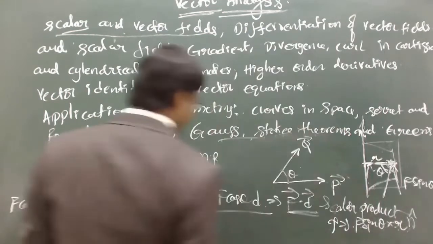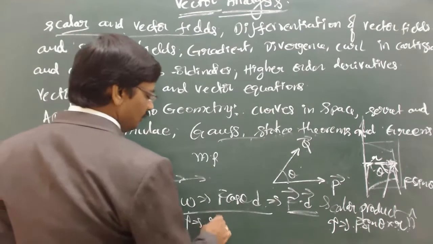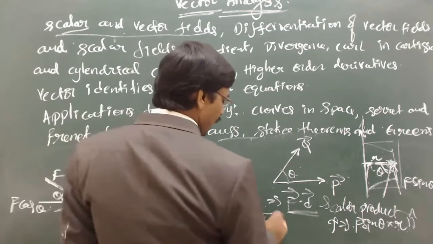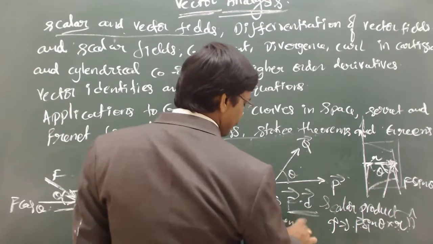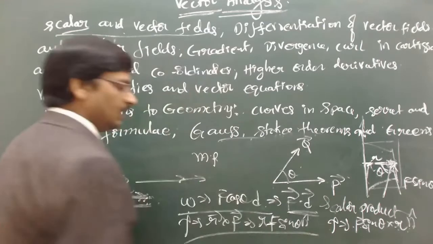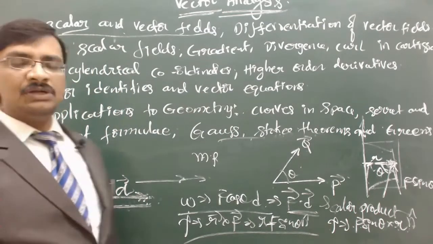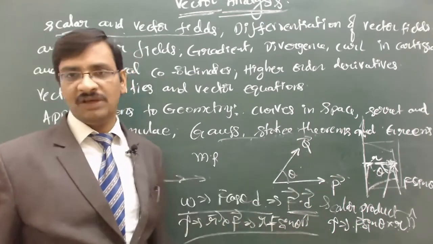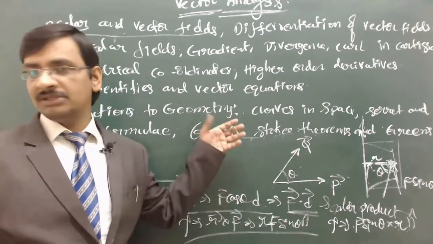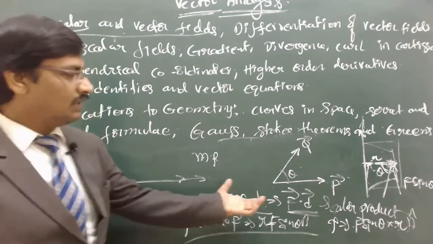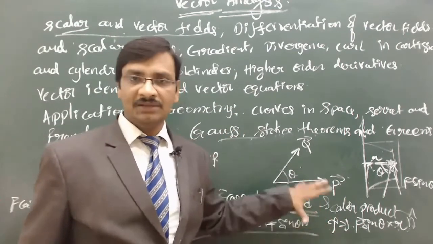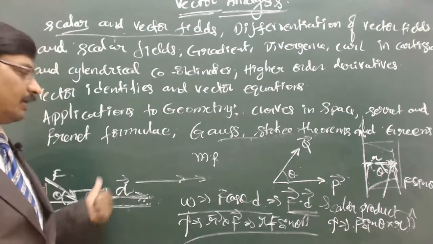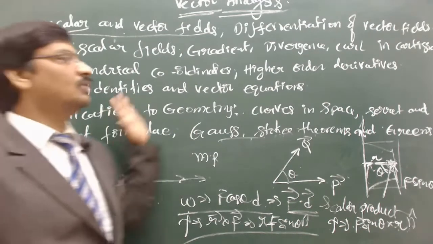So that's why the cross product is defined as torque equals R cross F. So R cross F is defined as R into F into sin theta n cap. So this is how a cross product is defined. Got it? This is very easy to understand because these are the fundamentals that we have to be aware of when we are dealing with the three-dimensional space. Here we are dealing with only two dimensions, but the same concepts are extended even for three dimensions with the vector operator del. So that's what we are going to study now.